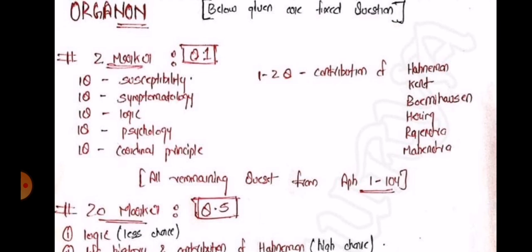Then classification of disease. Also keep in mind the questions on what will happen when two dissimilar diseases meet in an organism. And some very important aphorisms to be remembered is the first aphorism, mission of physician for 5 marks. Then the ideal cure.